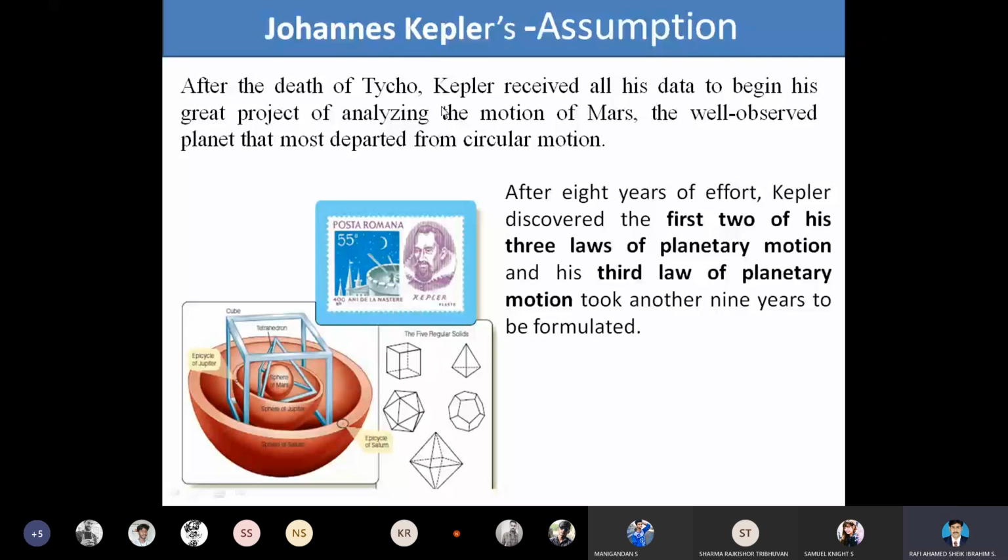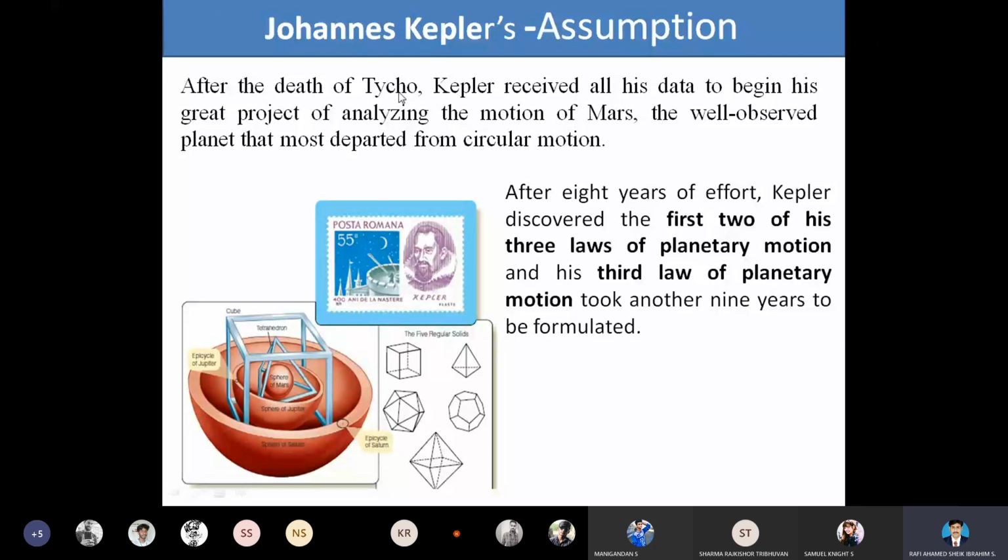This prediction was made after the death of Tycho. So Kepler received all his data to begin his great project of analyzing the motion of Mars. So he predicted the motion of Mars. He followed the data which was kept by Tycho.